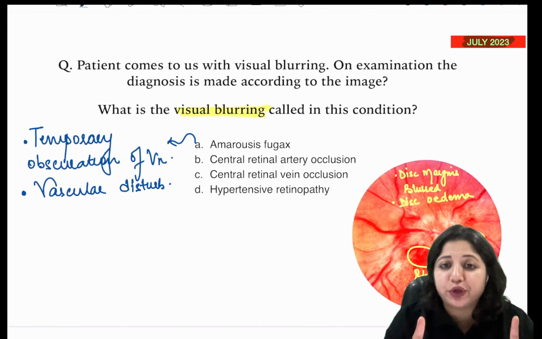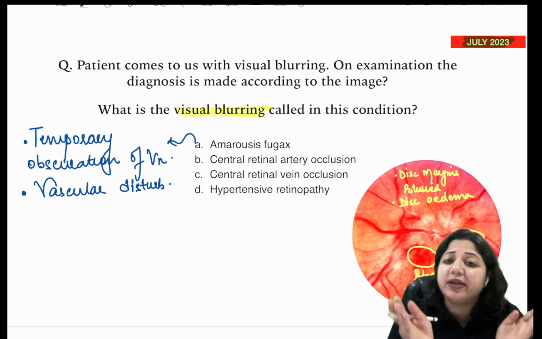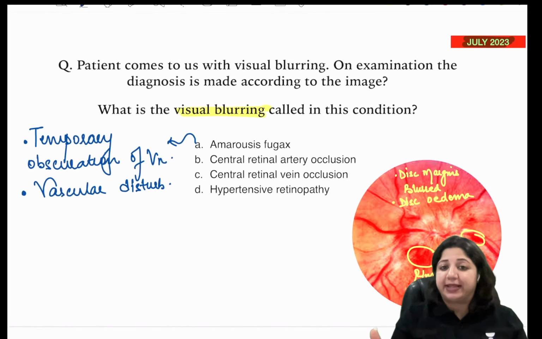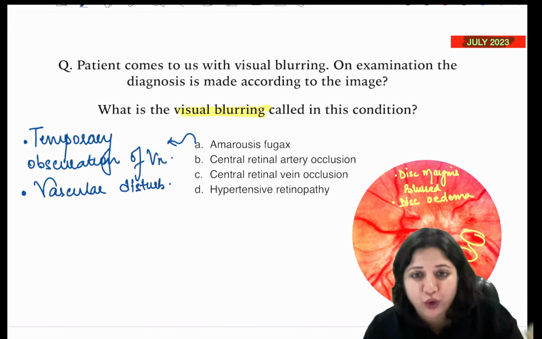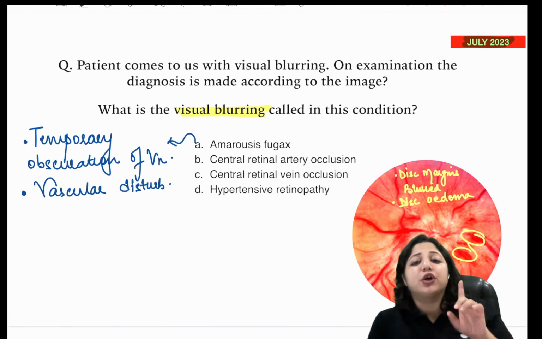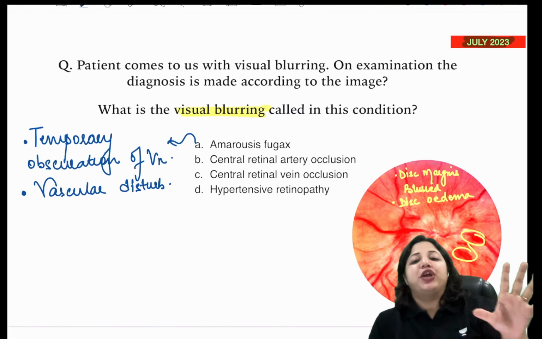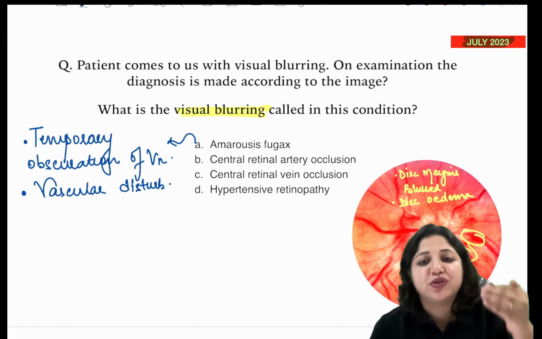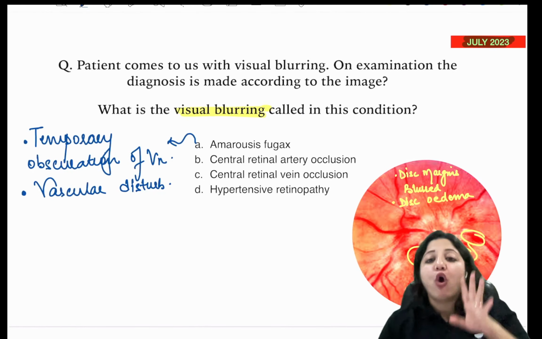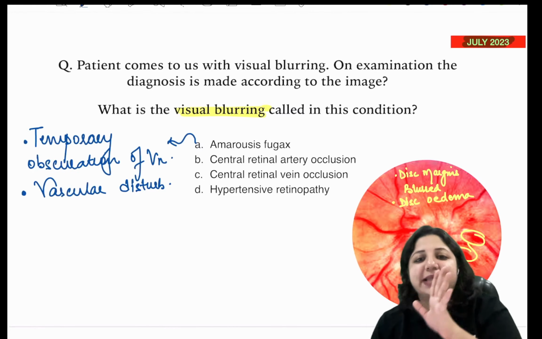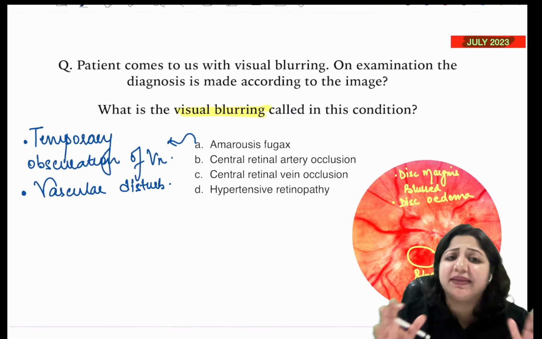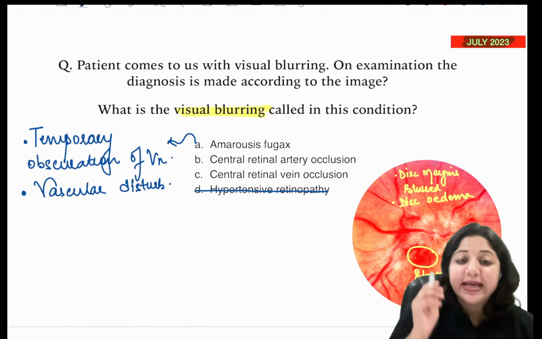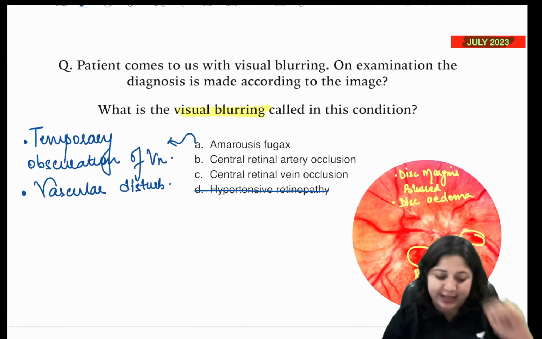There can be involvement of the nerve, but here no other finding in the fundus has been suggested which says hypertensive. If hypertensive retinopathy would have been the answer, the question would mention changes in the arteriovenous signs, or would have mentioned that the patient is hypertensive, or the changes of generalized arteriolar attenuation, but nothing is mentioned in the question. So this goes out. Then we are left with three options. Now let's see one by one.